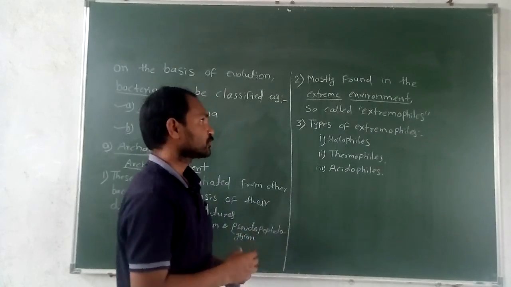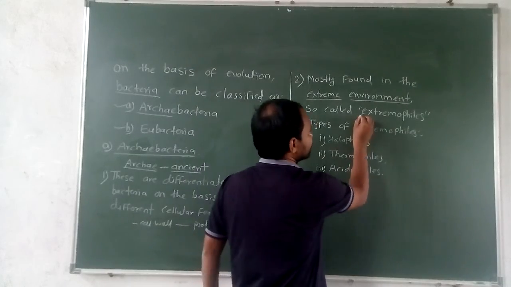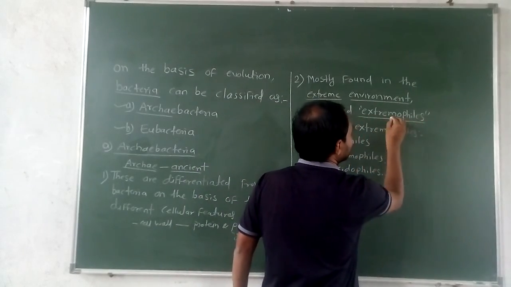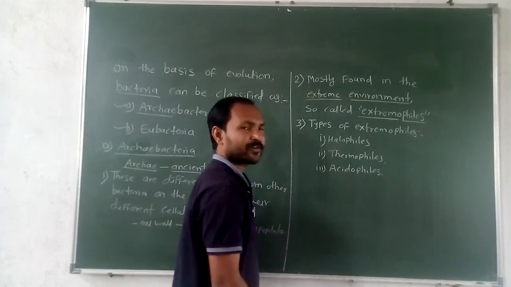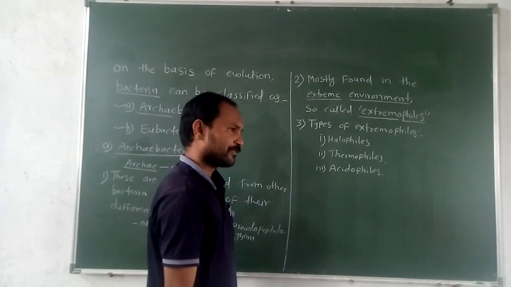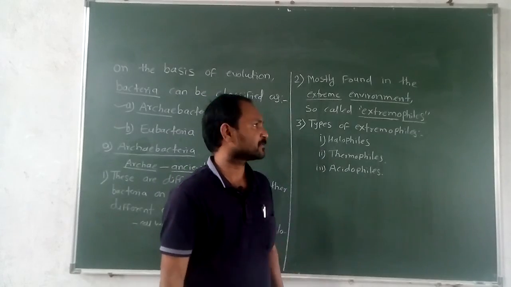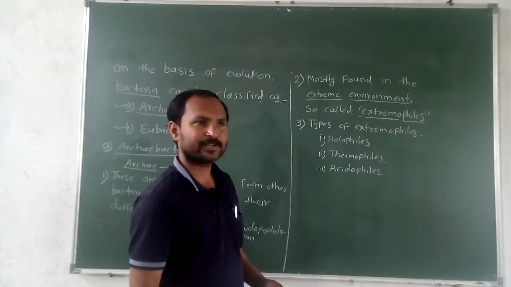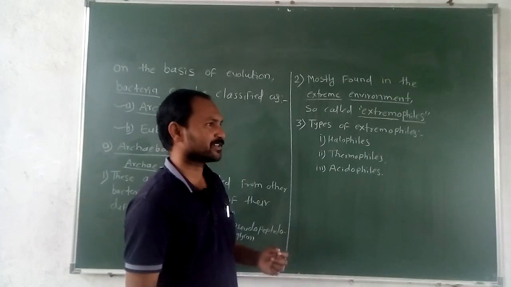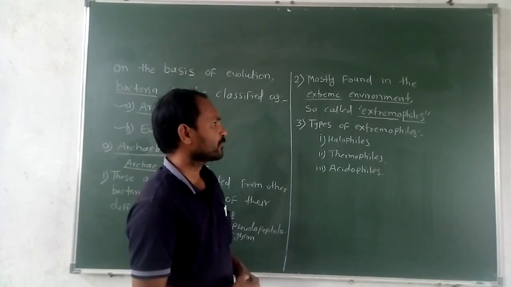So these bacteria are called extremophiles. Extremo means extreme environment, extreme condition, and philes means loving, that is, the bacteria love those conditions. So that is called extremophiles.